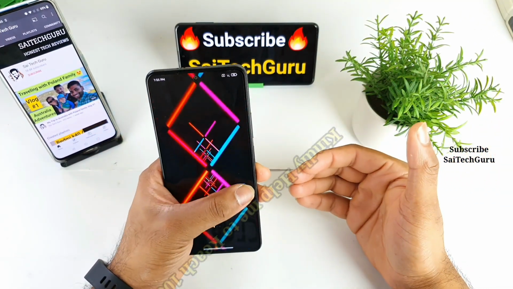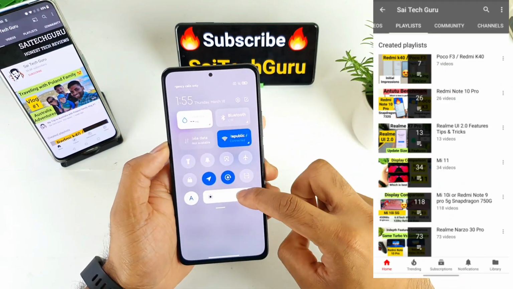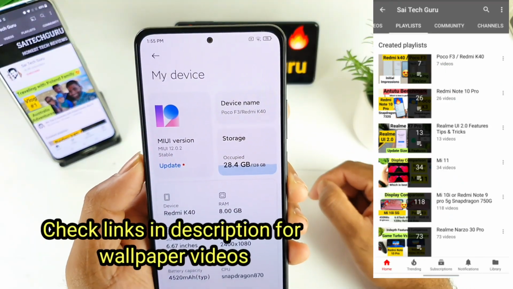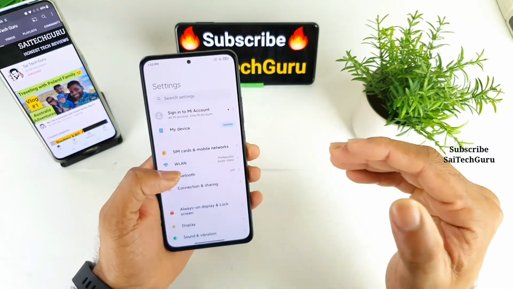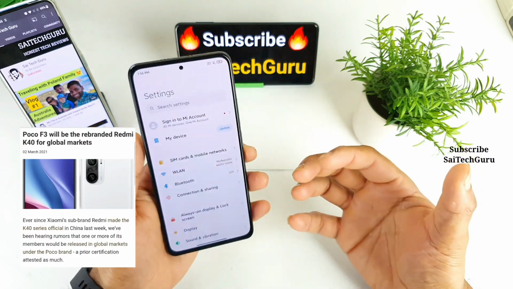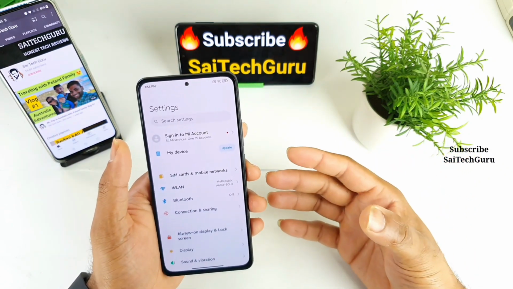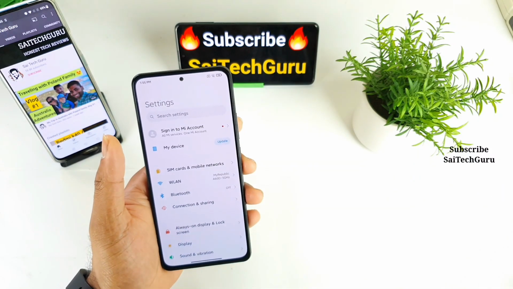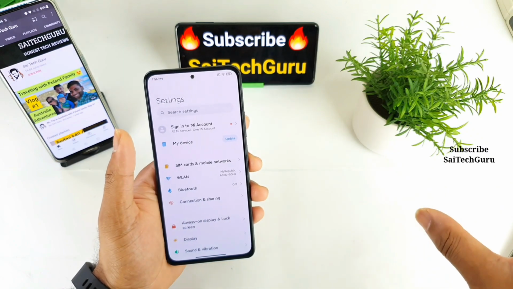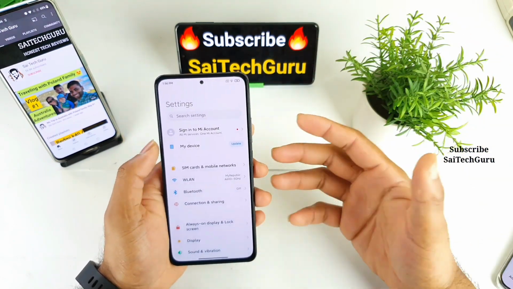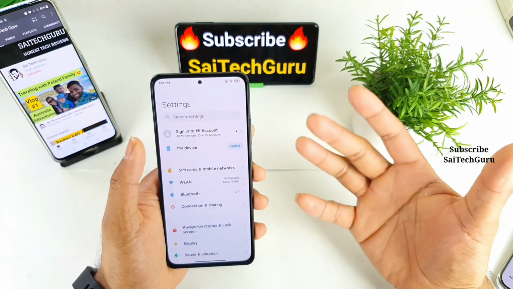In today's video, I'll talk about the Game Turbo features you will be getting in this Redmi K40 and the Poco F3 device. As you can see, friends, right now I'm using the Redmi K40, which is also called the Poco F3. So let's see what the latest Game Turbo version in this phone is and what features you are getting. Meanwhile, I have the Mi 11 with me, so maybe I'll see whether the same features are present in the Mi 11 and in this phone or not. That way we'll get to know whether we have the latest version of Game Turbo in this phone or not.